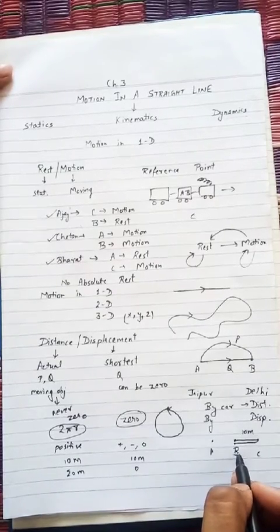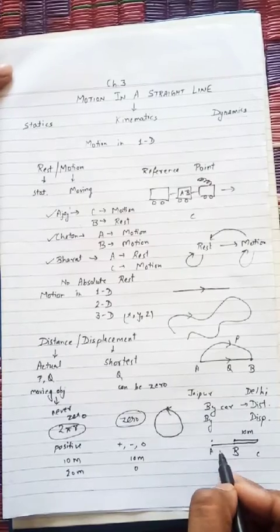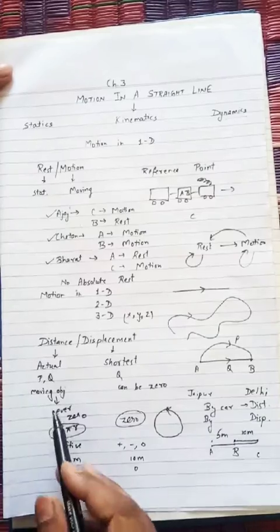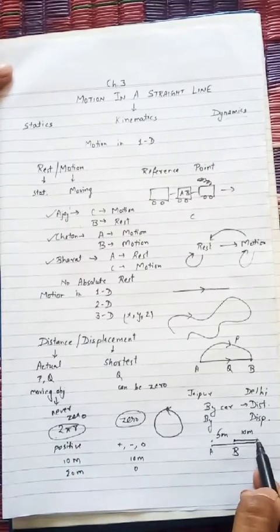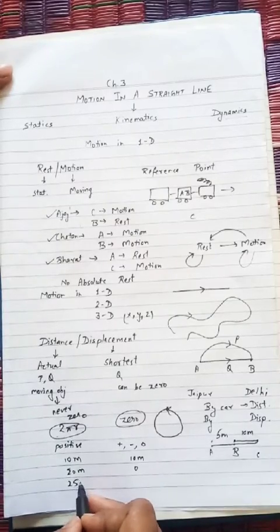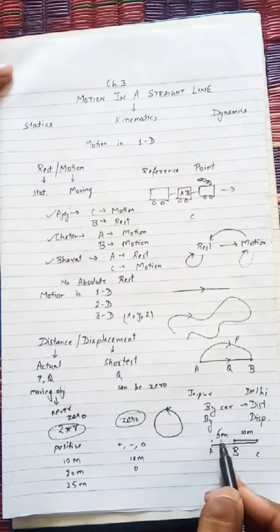Now the person has not stopped at B and he again moves further and covers 5 meter more. So what will be the distance? Distance will be 10 plus 10, that is 20, and 5, 25 meter. And what will be the displacement? Displacement will be 5 meter in the opposite direction.